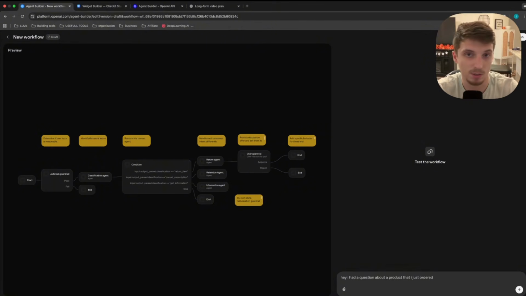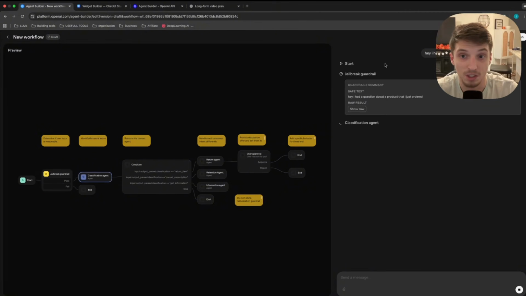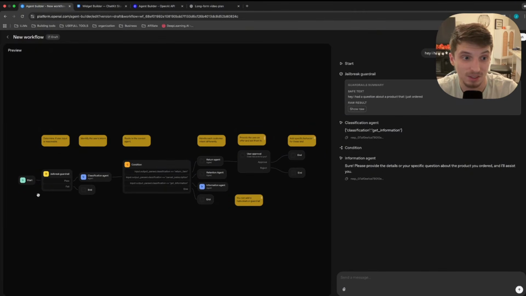Let's just leave it at that and see what it does. So you can see here it's using its jailbreak guardrail to determine if the user's input is reasonable, which obviously it decided that it was because we are being very genuine. "Hey, I had a question about a product that I just ordered." Now you can see it moved into the information agent. So what it did was it determined that our request was reasonable.